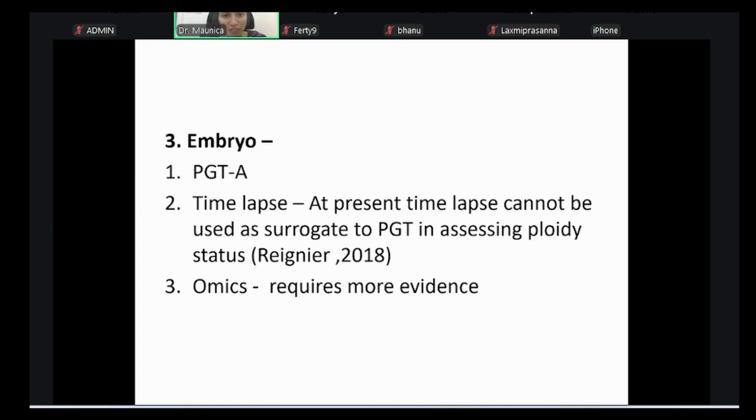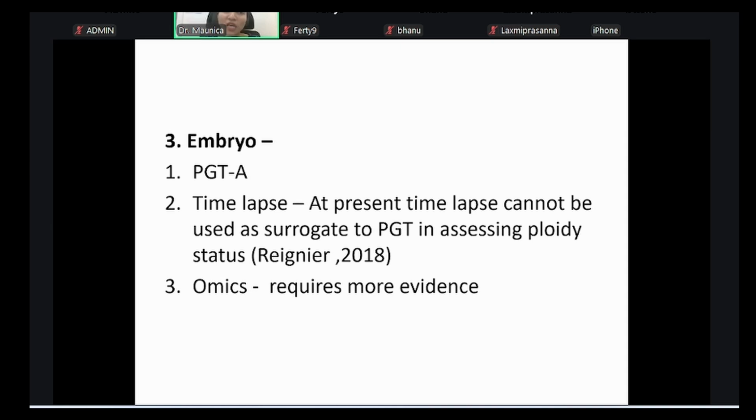So we can stick to at least PGT, because across India, even now, PGT being performed is hardly 10 to 15%, while abroad, almost all the embryos are usually screened by PGTA before going ahead for a transfer. There are studies, even on the American population, trying to see whether it is justified to do PGTA for all the embryos, for all the cases.